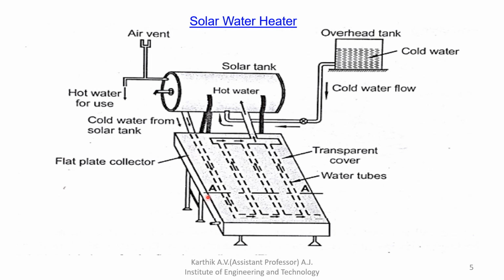And this is the flat plate collector. I already explained the flat plate collector and how it works in the previous slide. Next, the transparent glass is 4 mm thick, and these are the water tubes. Three tubes are reserved for the hot water, and one tube is reserved for the cold water.